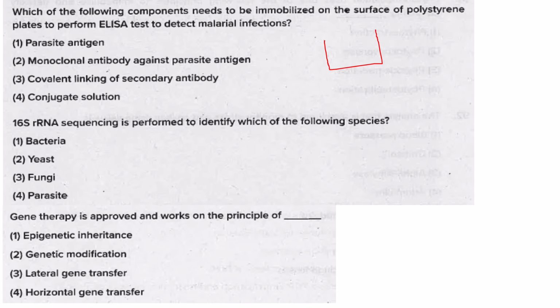So the sample you are going to provide is your antibody containing sample, because the person is infected with malaria. The person will naturally produce antibodies against malaria. So his blood sample you are taking and going to put in the microtiter plate. So what you have to coat the microtiter well with should be your antibody against the